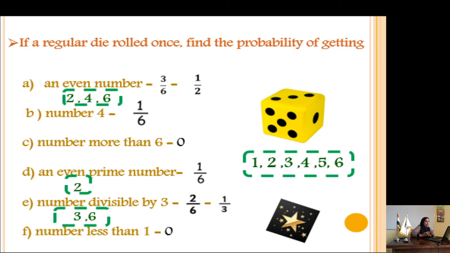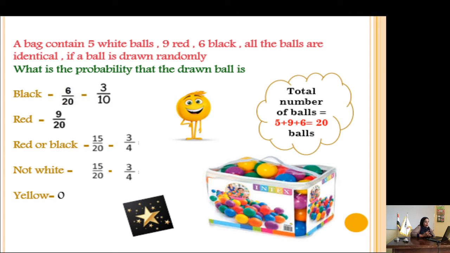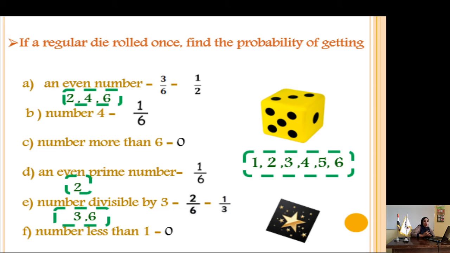What is the probability of getting the number 4? How many number 4s are there on a die? Only 1, so it's 1 over 6. What is the probability of getting a number more than 6? There is no number more than 6 on a die, so the probability is 0. An even prime number: what is the even prime number? It's only 2, so it's 1 over 6.